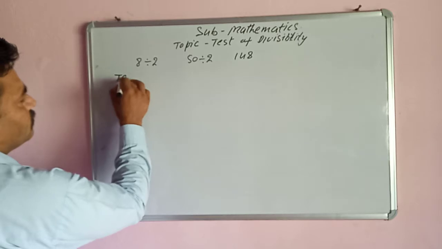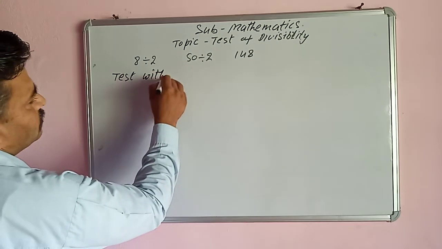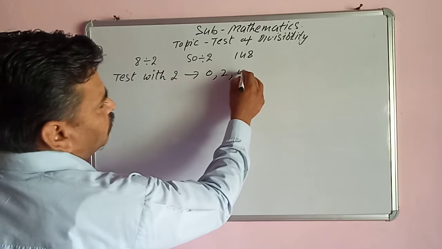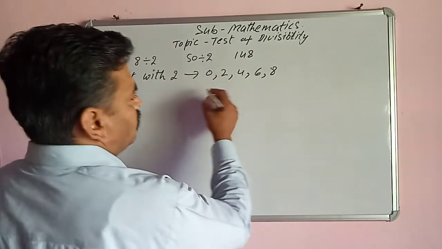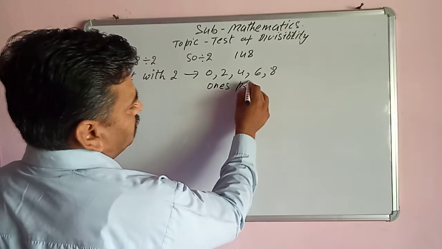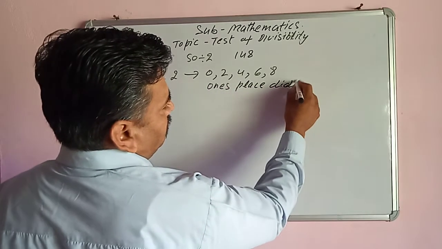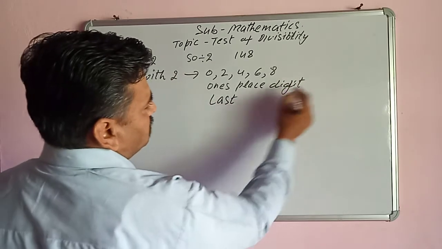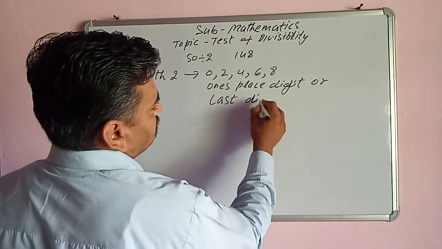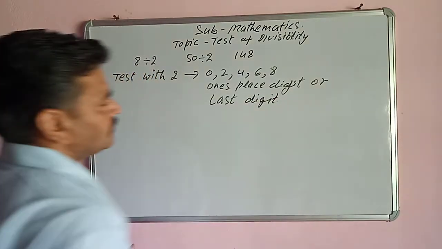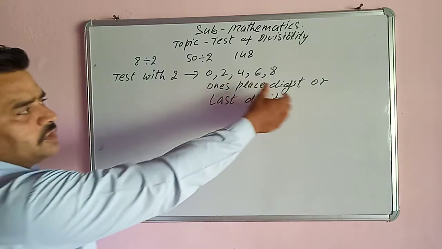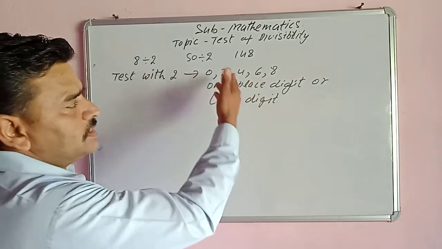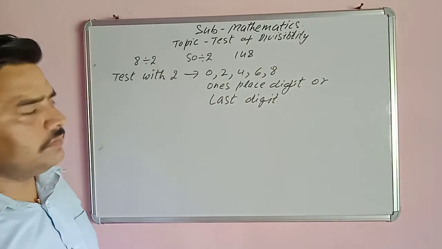So how do we check? Test with 2. If the last digit, or one place digit, is 0, 2, 4, 6, or 8, that is, if the last one place digit is an even number, then that number is divisible by 2.